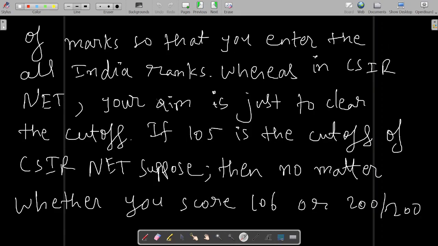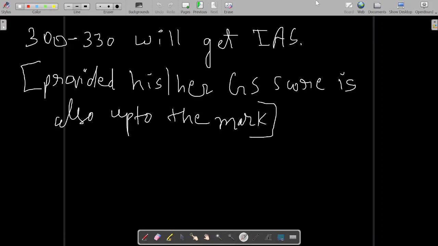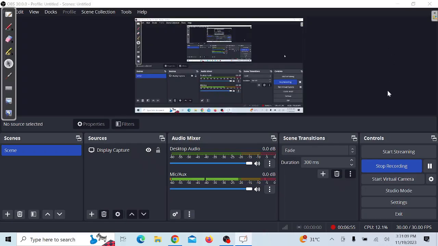Now in this CSIR NET examination, suppose 105 is the cutoff, then even if you score 106 or 200, both of you are going to be the same, because it is a qualifying examination. On the other hand, UPSC physics optional I already told you. So this is the difference between CSIR NET and UPSC. Thank you very much.